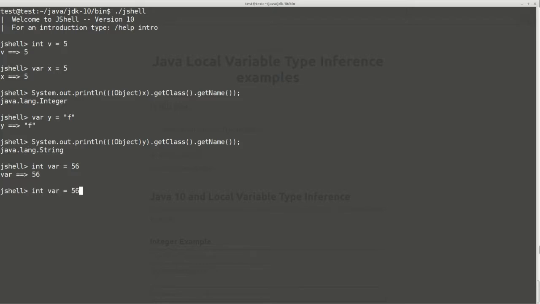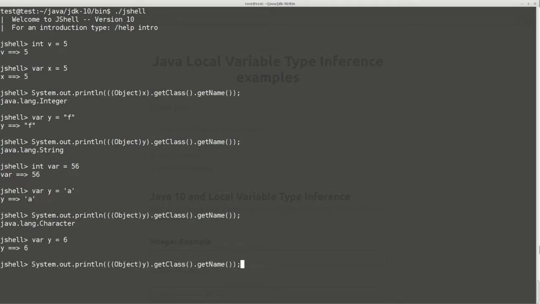And one more interesting point about this new type inference is that you can change the type of such a variable. For example, here we have a string, now we have another one which is a character. We can change it even to integer or to double without any problems.